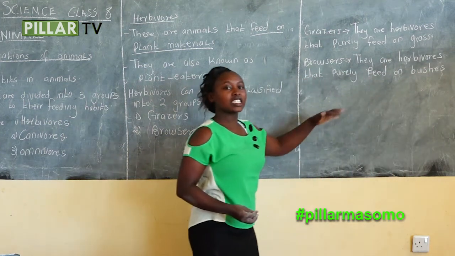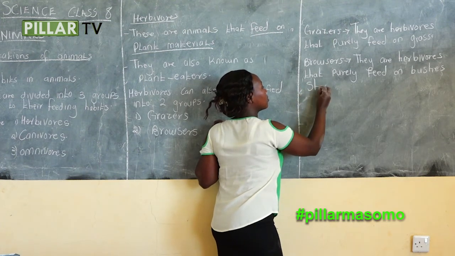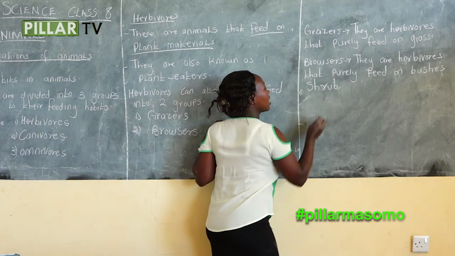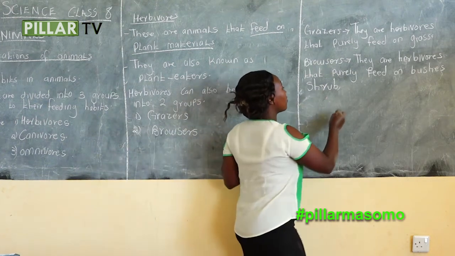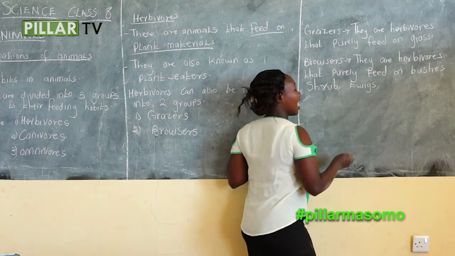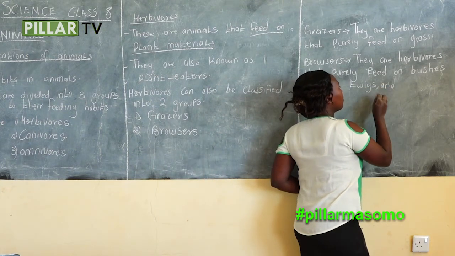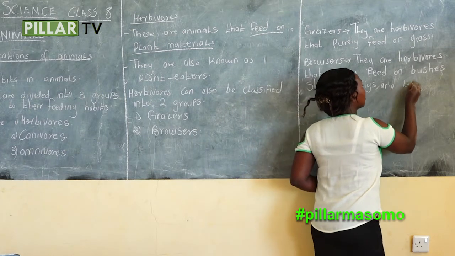Apart from bushes, they also feed on shrubs, and apart from shrubs, they also feed on twigs and leaves.